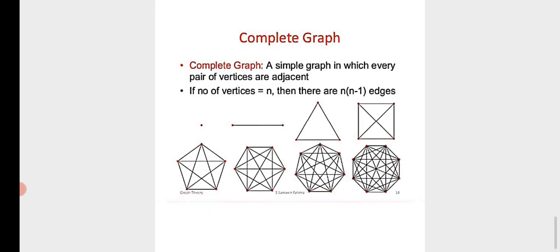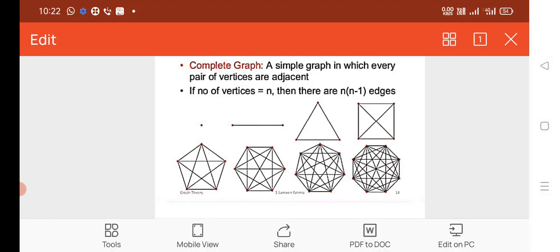Next one, complete graph. A complete graph is a simple graph in which every pair of vertices is adjacent. If the number of vertices is equal to n, then there are n(n-1)/2 edges. A complete graph is nothing but, take a graph with 4 vertices. The 4 vertices connected with edges is called a complete graph.